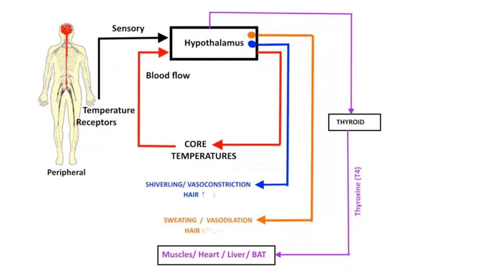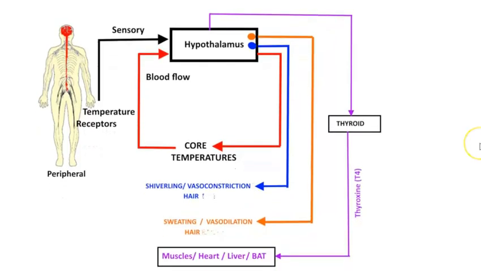And then when we look at the body, we should be aware that we could regard it as being in two general sections. We have the brain, the heart, the lungs, and all the major organs retained deep in the body. This we would think of as our core, and very vital to protect that from severe temperature changes.